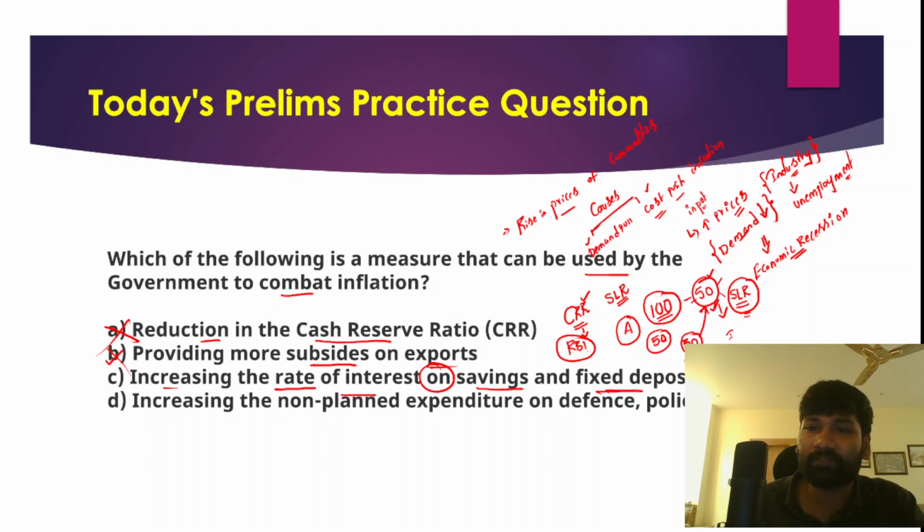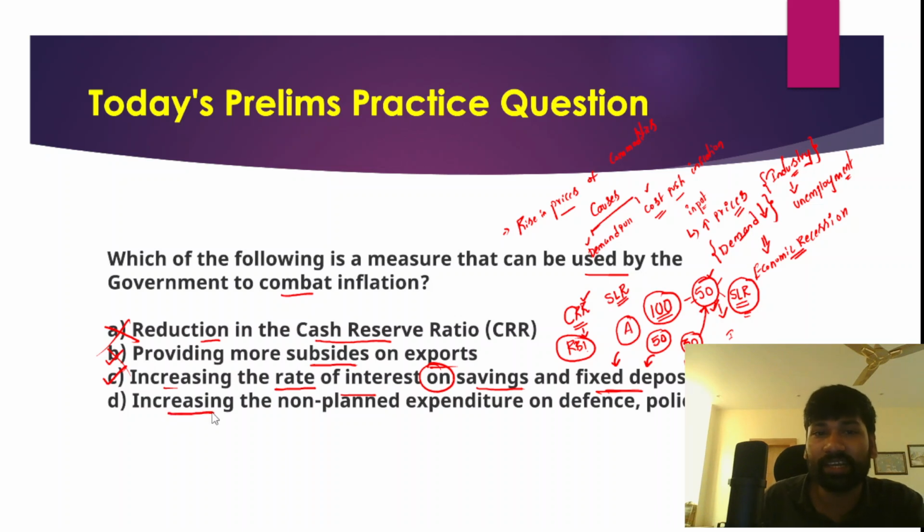People will start investing in the banking sector, so people will have less disposable income in their hands. Therefore, it will help in squeezing money out of the economy, and savings and deposits will increase. So this is the most appropriate measure to control inflation.